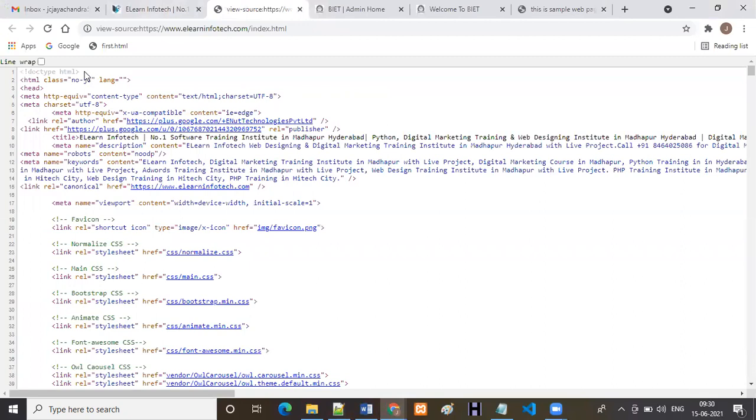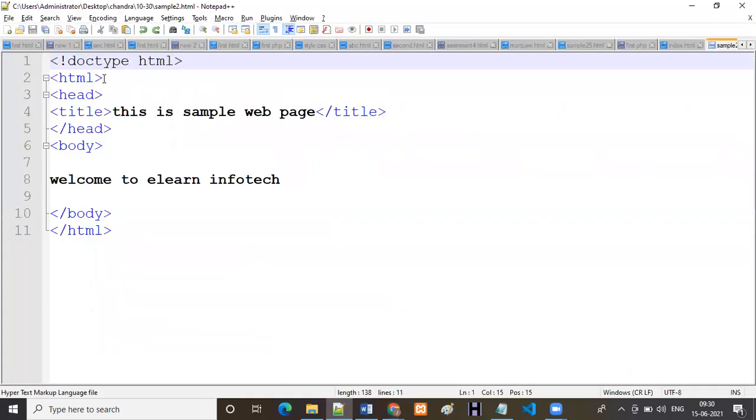So if you want to check this one, just go to the source. You can observe here, we have Doctype is HTML. Why? Because all are HTML5 websites only in real-time scenarios. So that's why we have to use the Doctype. This is the basic standard structure we have to follow for each and every project in real-time scenarios.